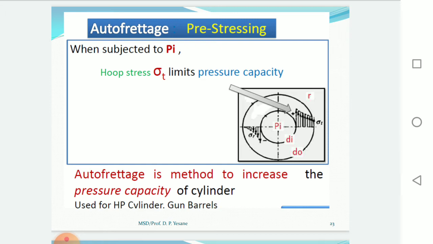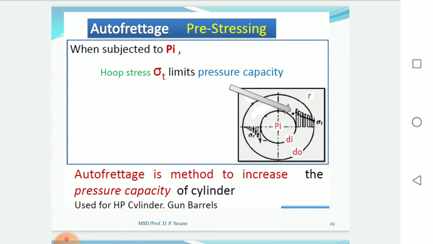So there are three different methods of pre-stressing a thick cylinder. The first one is autofrettage, the second one is wire wound cylinders, and the third one is compound cylinder. We will study all these three methods one by one. This theoretical question is most of the time asked in the university exam, so we have to study carefully and read all the concepts behind autofrettage or pre-stressing. First we will study autofrettage.